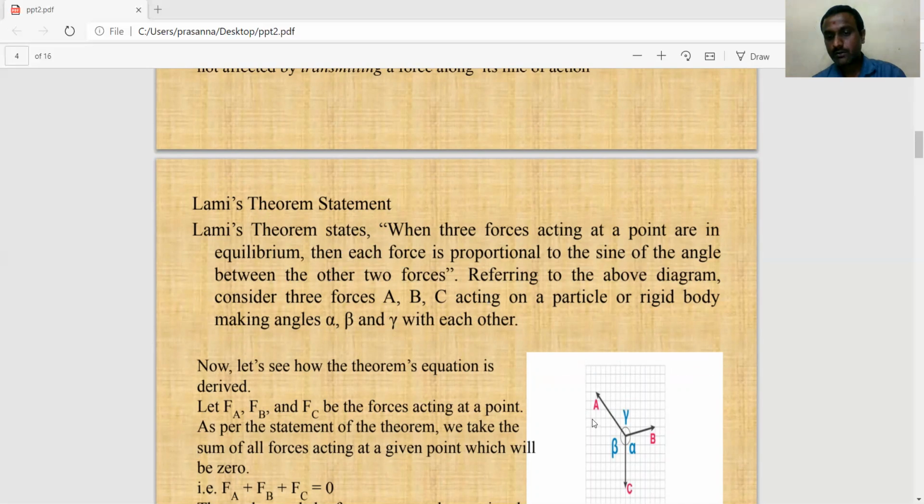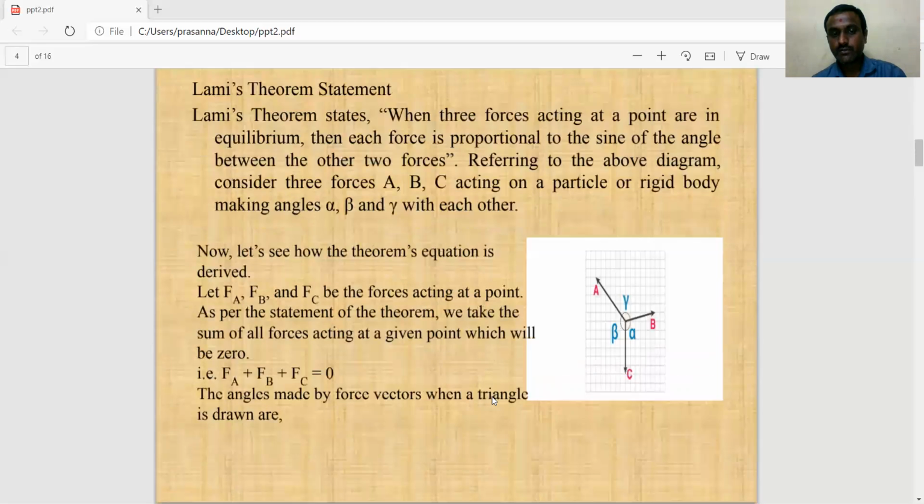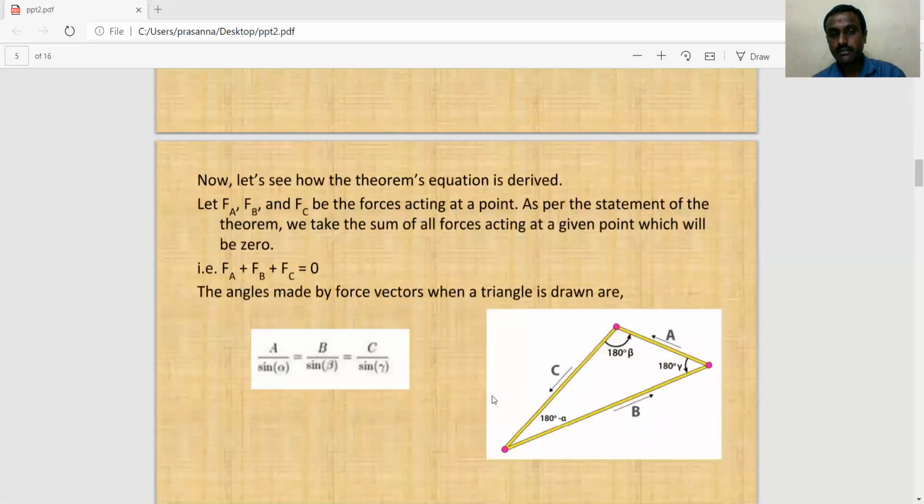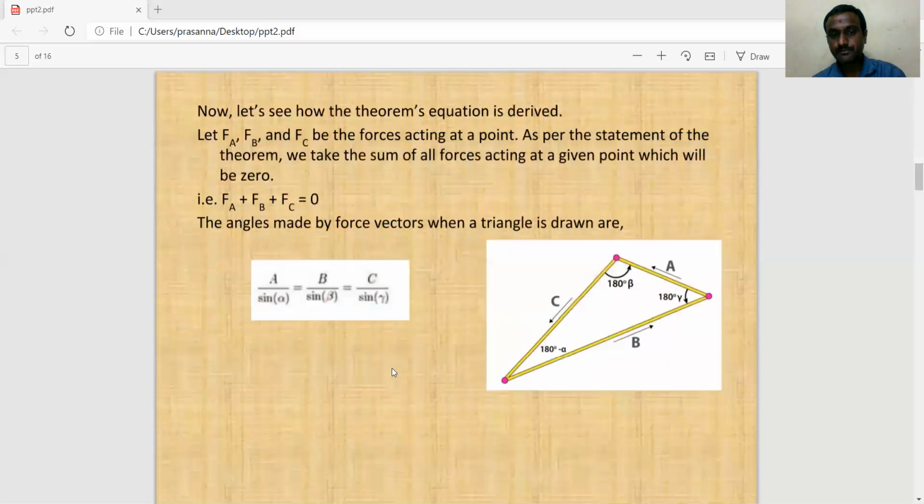Therefore, A by sine alpha equals B by sine beta equals C by sine gamma is Lami's theorem.